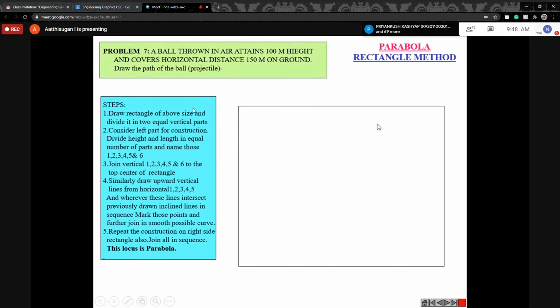I drew the rectangle with a length of 100 mm and a height of 80 mm. Then I divided this rectangle into two equal parts like this. This may be 50, and this may be 80.